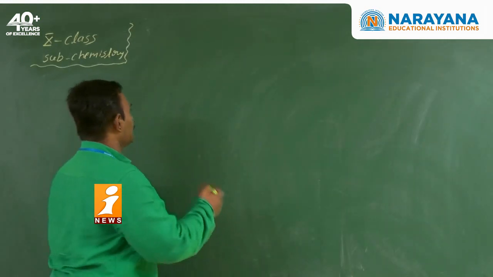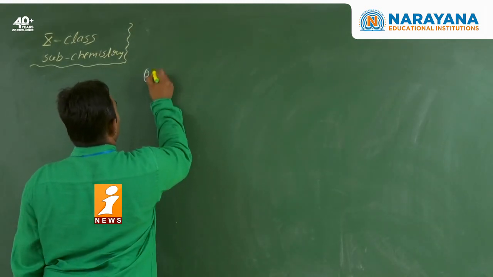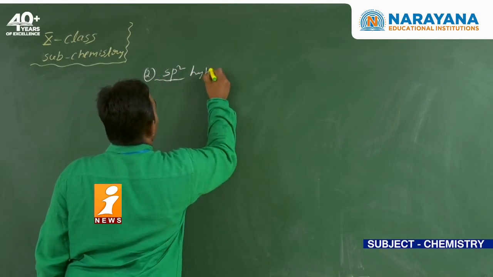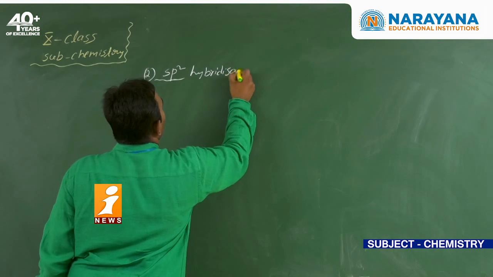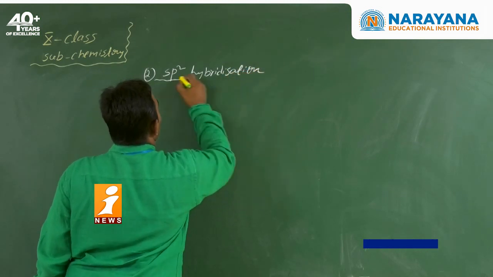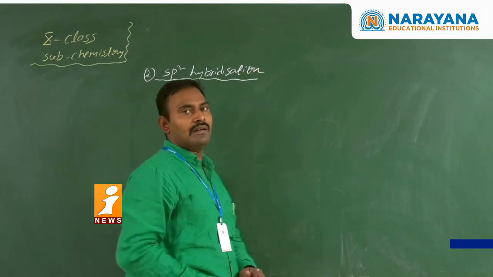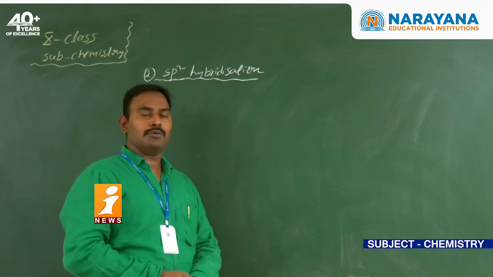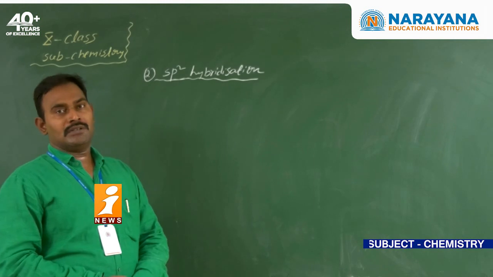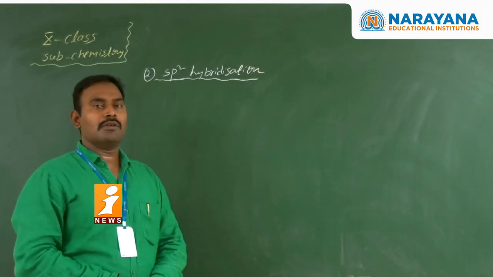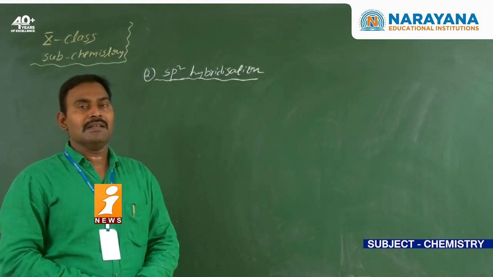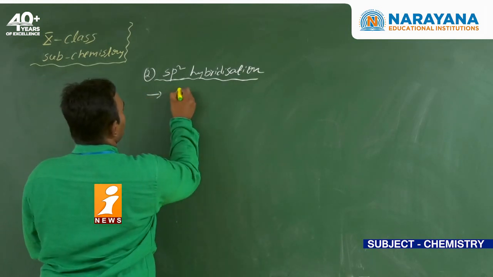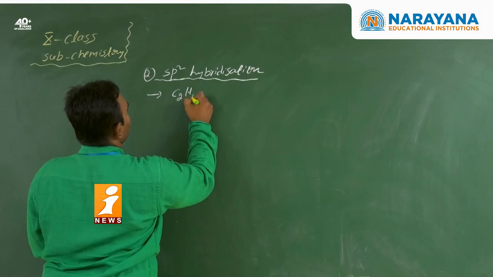Now, coming to the sp2 hybridization, the second one. What is the meaning of sp2 hybridization? The combination of an s orbital and 2 p orbitals produces 3 sp2 hybrid orbitals. The shape of the molecule will be trigonal planar, and the bond angle will be 120 degrees. Here I am taking the example of C2H4, ethene.